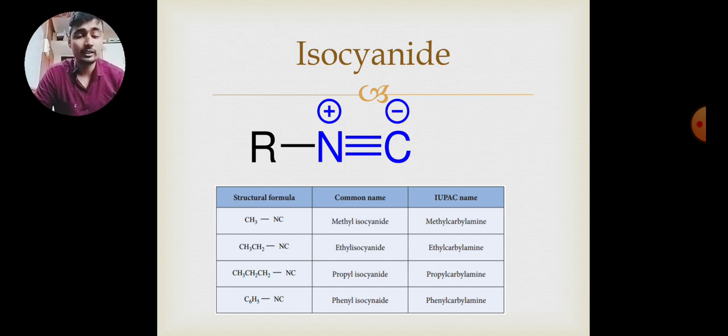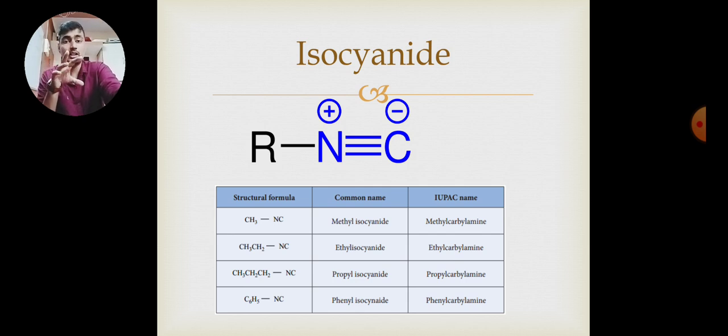Next is isocyanide. R-N triple bond C. Now what is the difference between cyanide and isocyanide? Now N is in between the two carbons. N is joined with the triple bond to carbon here, compulsory, and an R group or Ar group is attached. R group means carbon in an aliphatic or alkyl chain, and Ar means aromatic ring. So it is always surrounded by carbon. So now N is in between the two carbons. That's why it is also called the iso group. On both sides carbon is there. So iso means the same element is there on both sides.